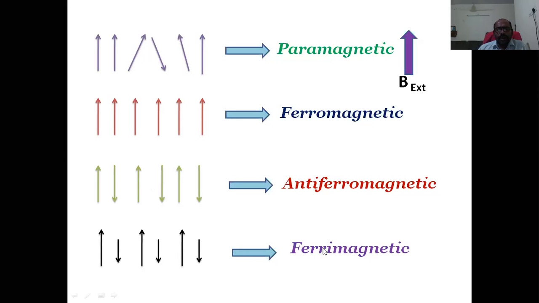In case of ferrimagnetic materials, adjacent magnetic moments are in opposite directions but not equal in magnitude, and hence they do not cancel each other, and there is some non-zero magnetic moment in a particular direction.